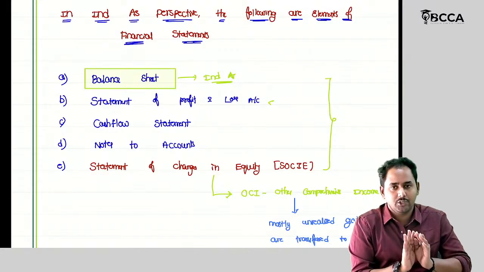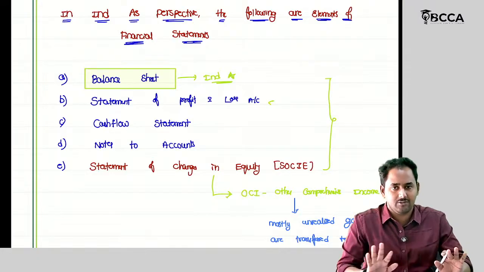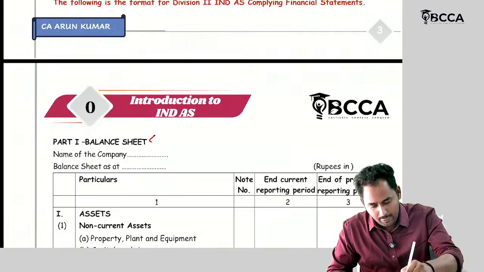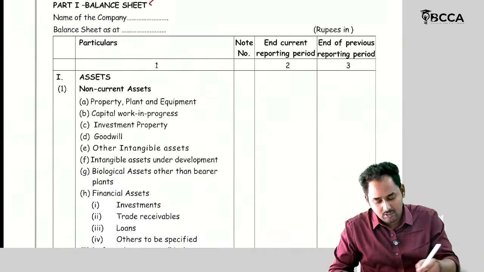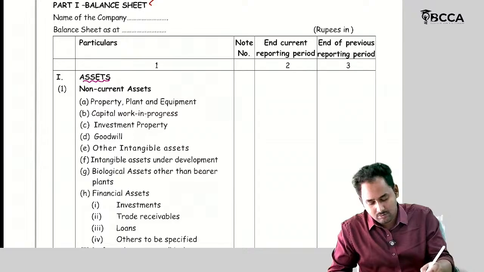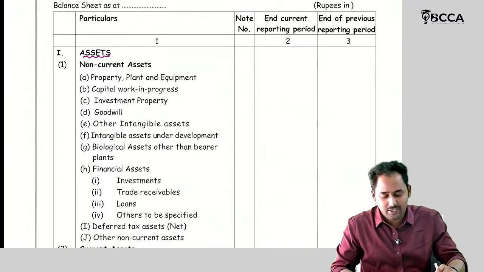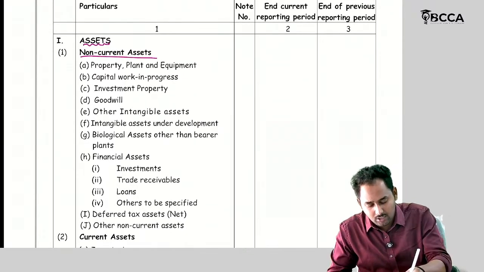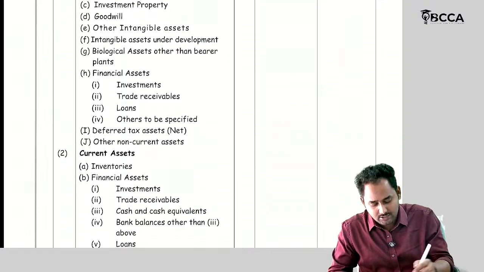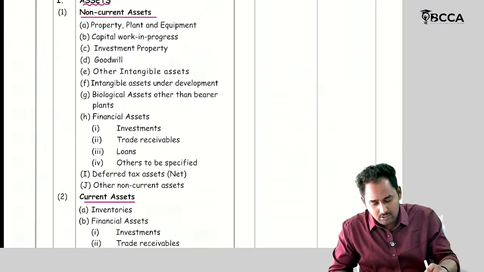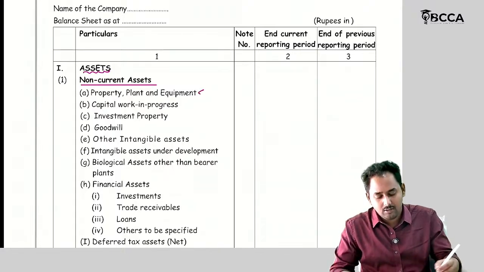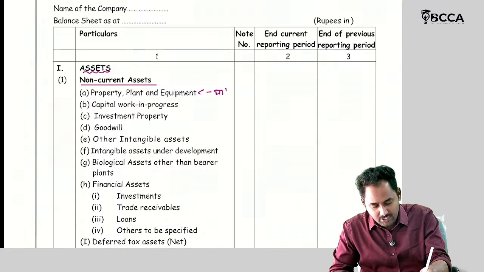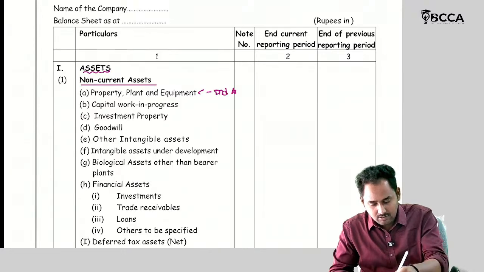We should only remember the format of the balance sheet, that's enough. So it starts with assets. First, the assets part is divided into two parts: non-current assets and current assets. Non-current assets start with PPE. So PPE deals with Ind AS 16.